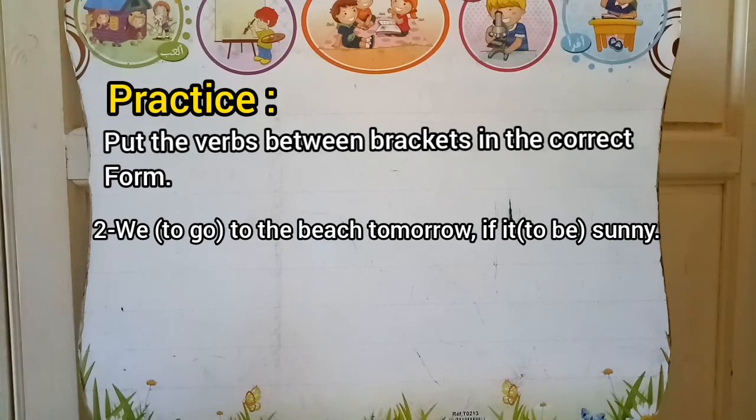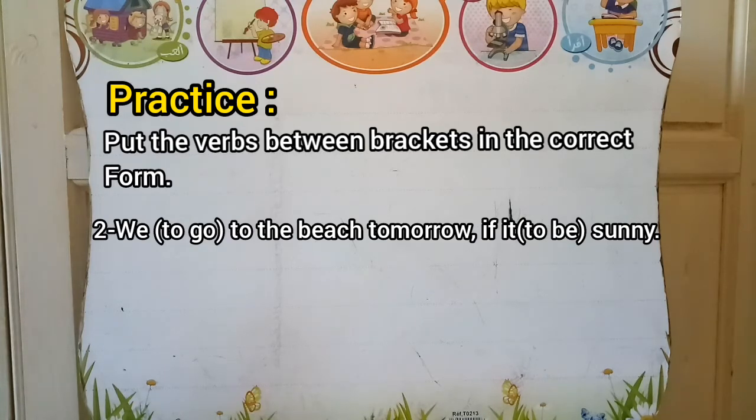What do we have? We have we, to go to the beach tomorrow. We have tomorrow. Tomorrow indicates the future. Excellent. So we have the future. It means that our verb is going to be conjugated in the future simple.